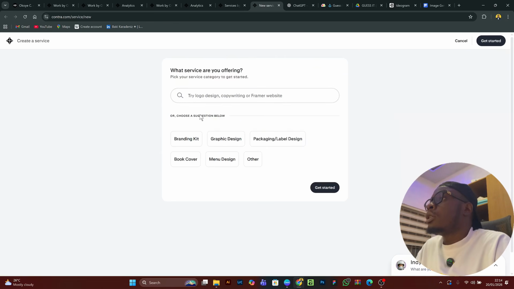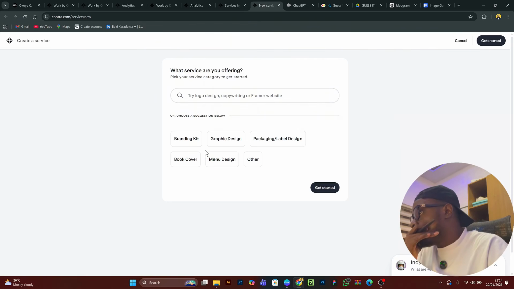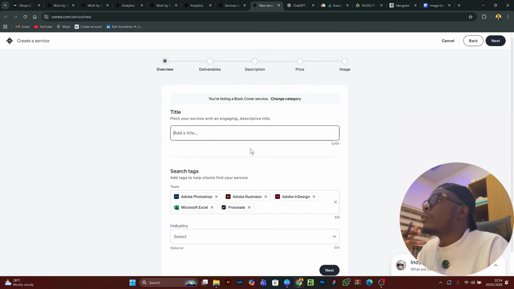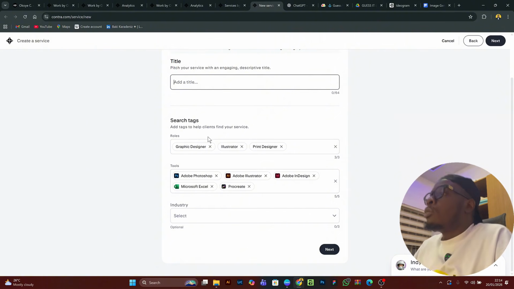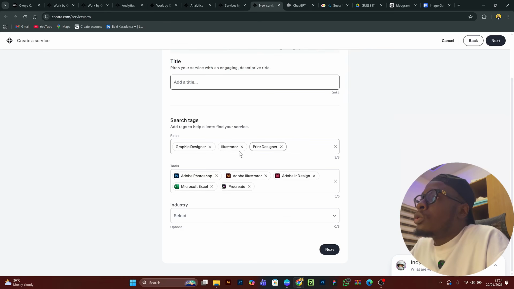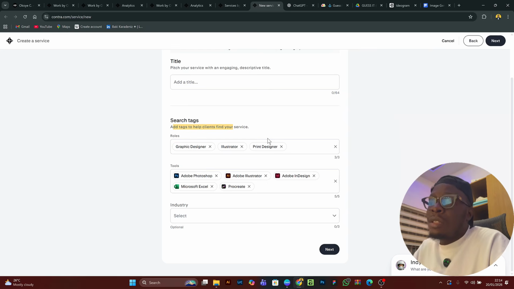Now let's say I want to add a book cover. When I add it, it suggests some tools for me. When I'm adding book cover design, you put the tags. These tags are very, very essential. You need to be careful here. You need to add tags so that when clients search, your page might come out.